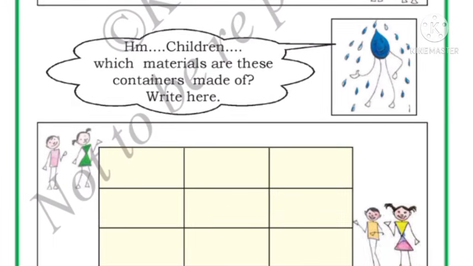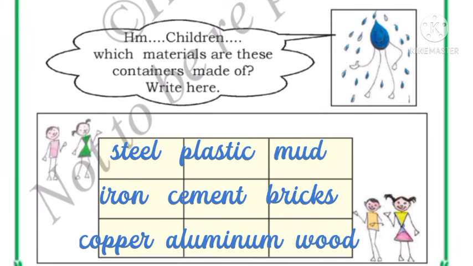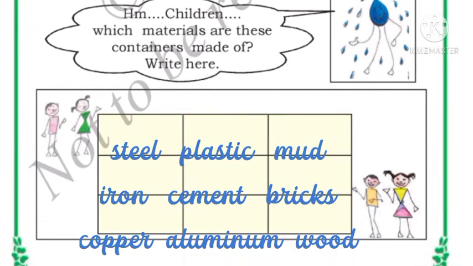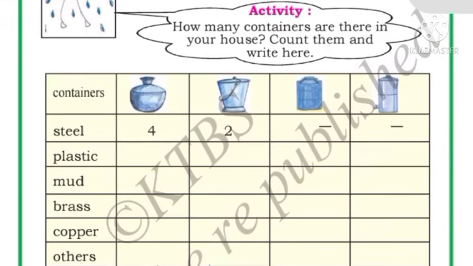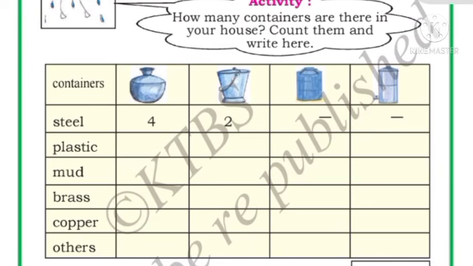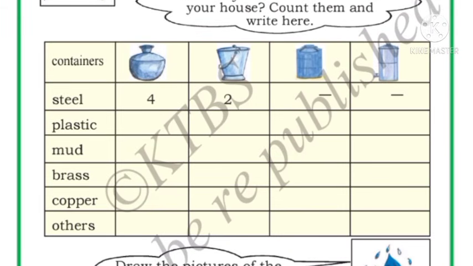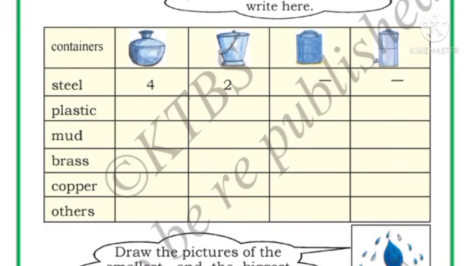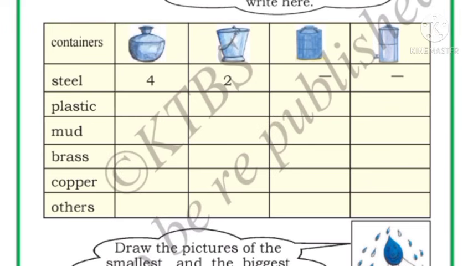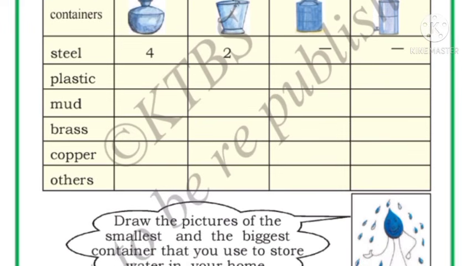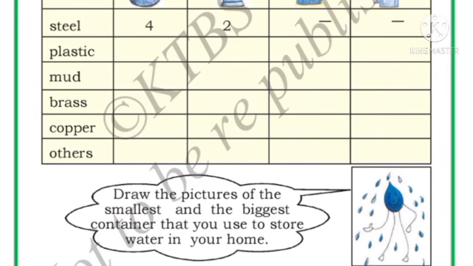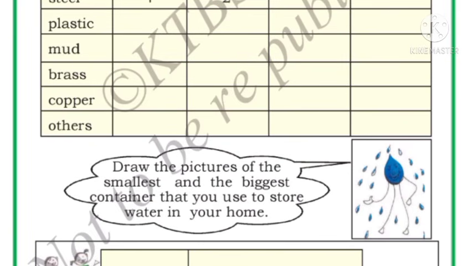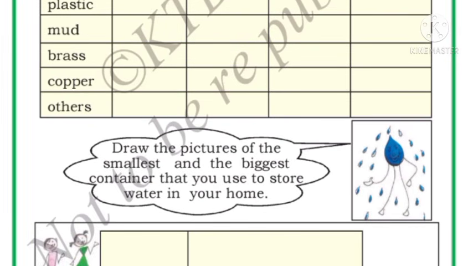So the vessels will be made up of steel, plastic, mud, iron, cement, bricks, copper, aluminium and wood. Okay. Next, the vessels made up of mud, plastic, steel, copper, etc. are used to store me. So drop of water is telling, now one activity is given, how many containers are there in your house? Count them and write. So children, here are the pictures of containers. How many are there in your house? You have to count and write. Steel, plastic, mud, brass, copper, others. Whichever is there, you have to write.